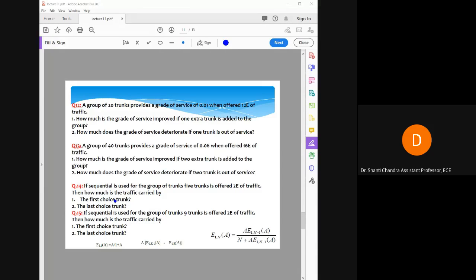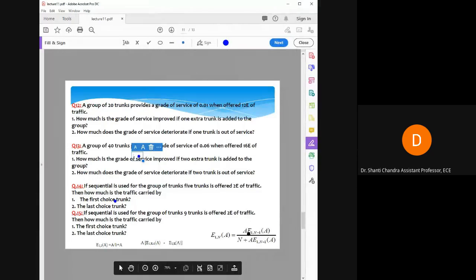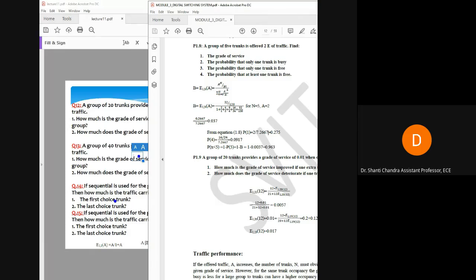Write the answer in the comment box. No, it is not the right answer. Check where you are making a mistake. See, you have the value of A, this is your traffic, so it is 12. Yes, it is the right answer.